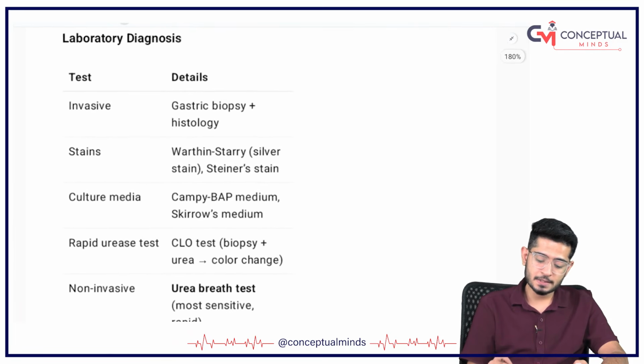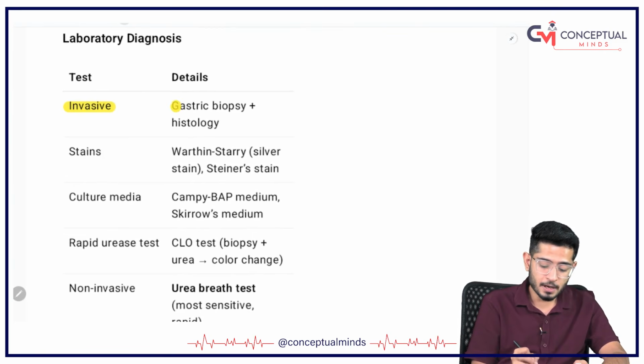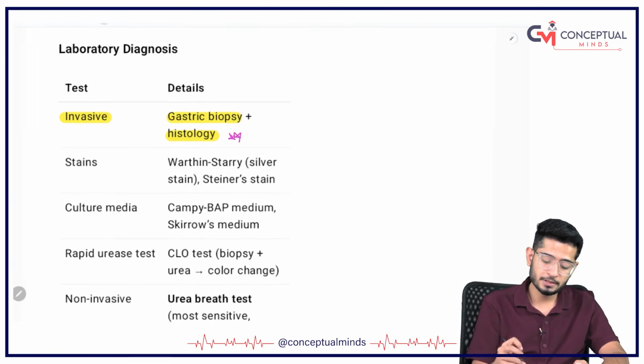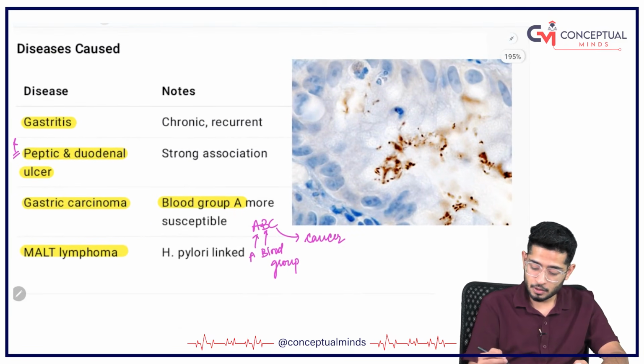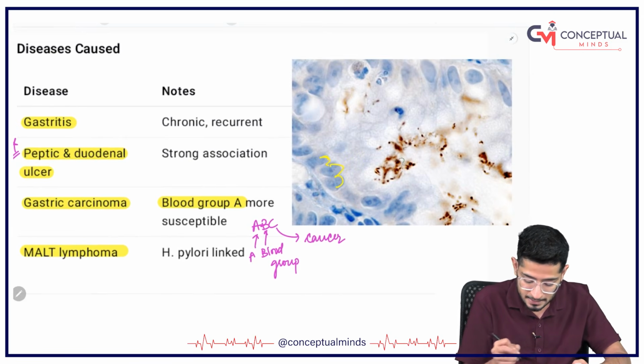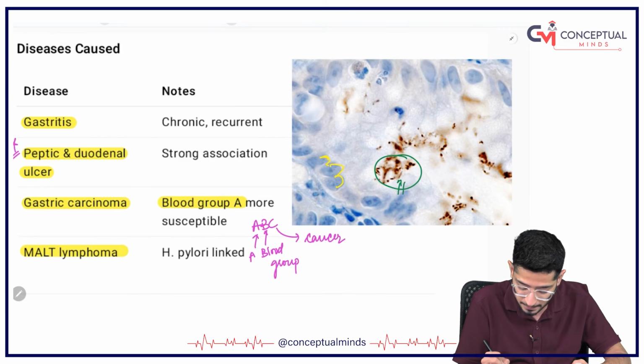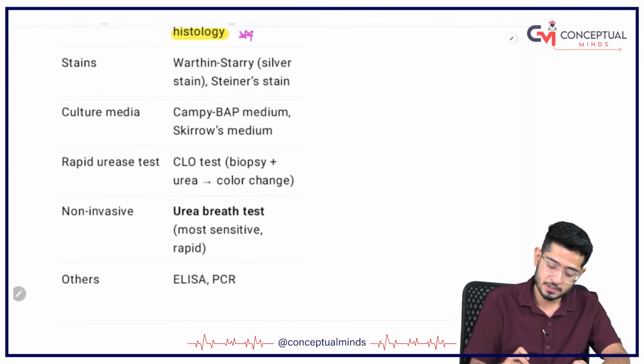How will we diagnose it? Remember, invasive tests include gastric biopsy and histology. If you take a biopsy and histology, these are the normal gastric cells which are there, and these abnormal things are nothing else but the H. pylori. So which is the staining?